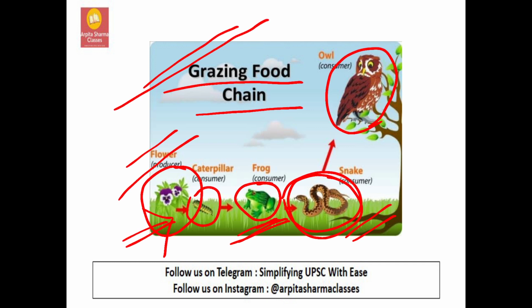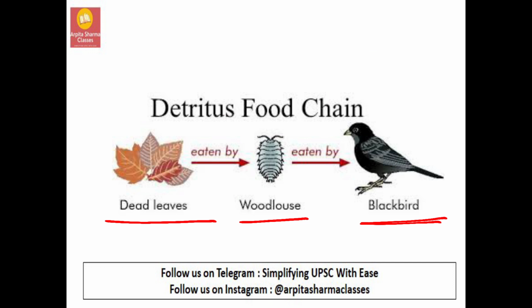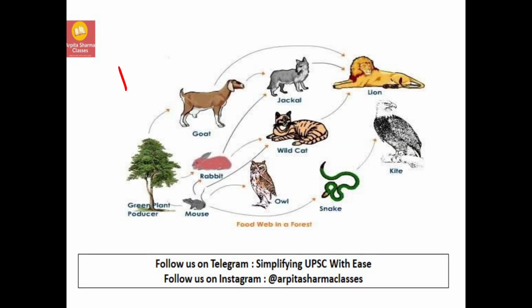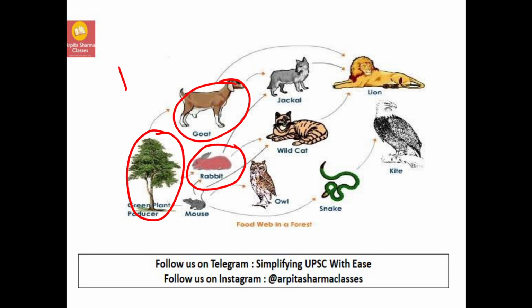To understand this, we have to go one step ahead to learn about the food web. Now there is a green plant. The green plant need not always be eaten by a rabbit or a goat. It can also be eaten by a mouse, and this mouse can be eaten either by an owl or by a snake.